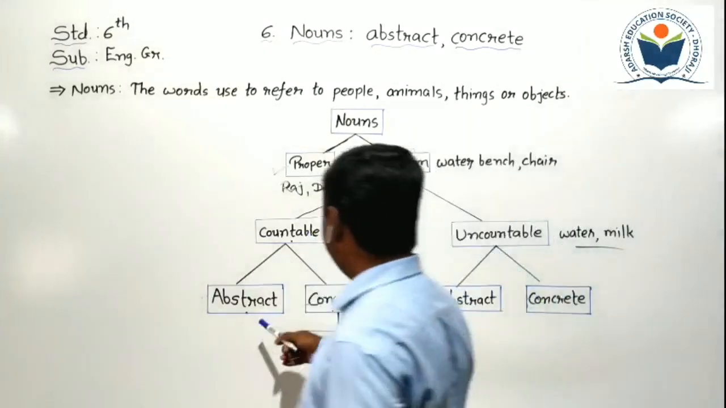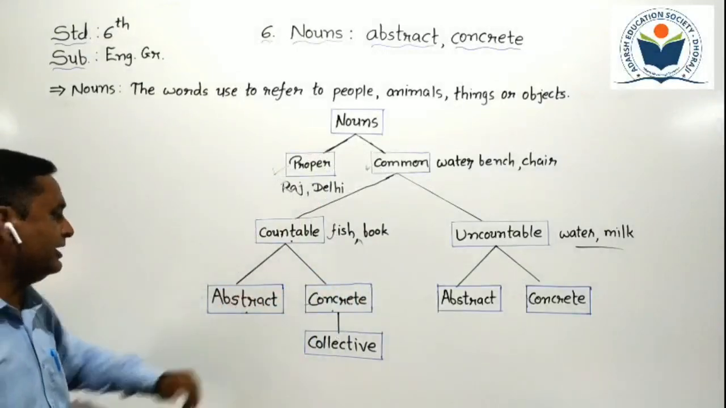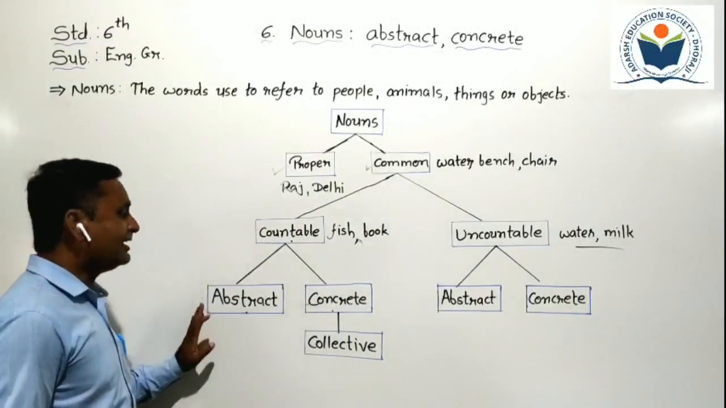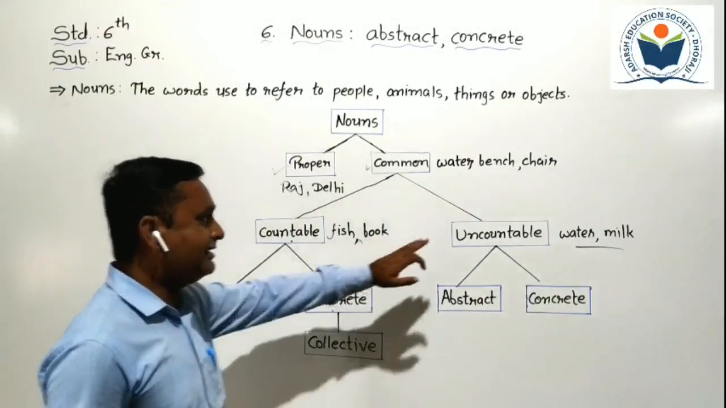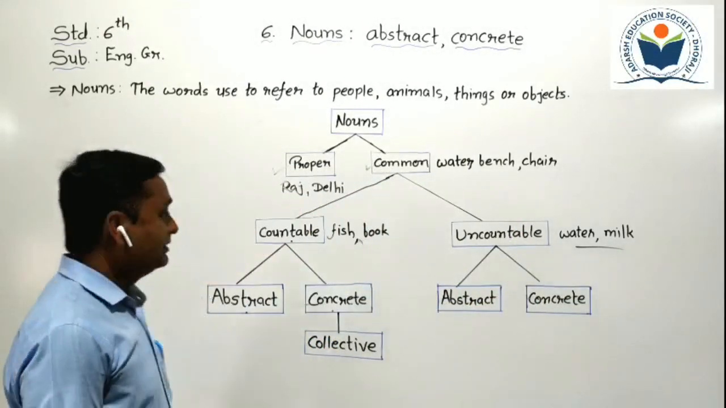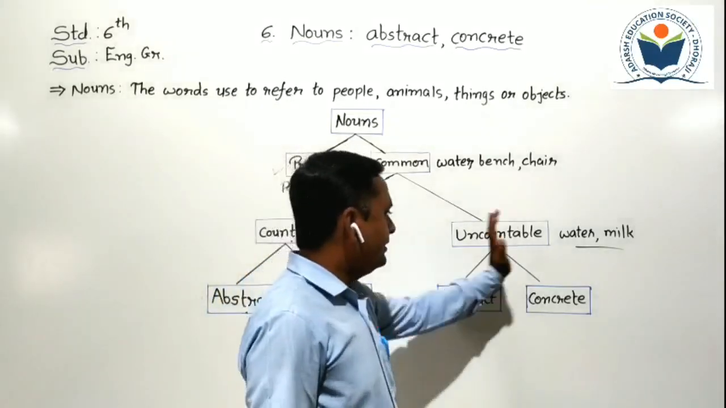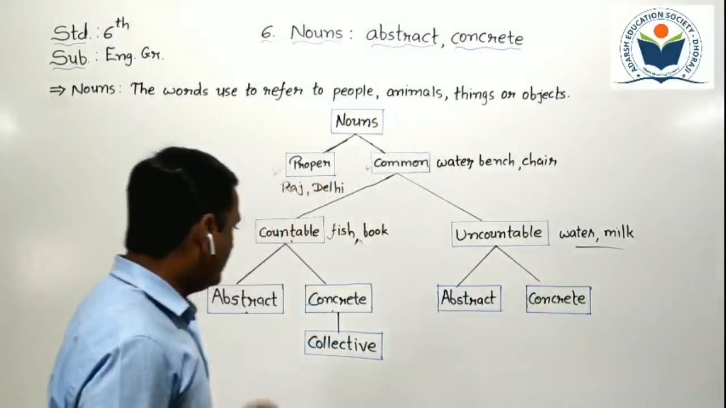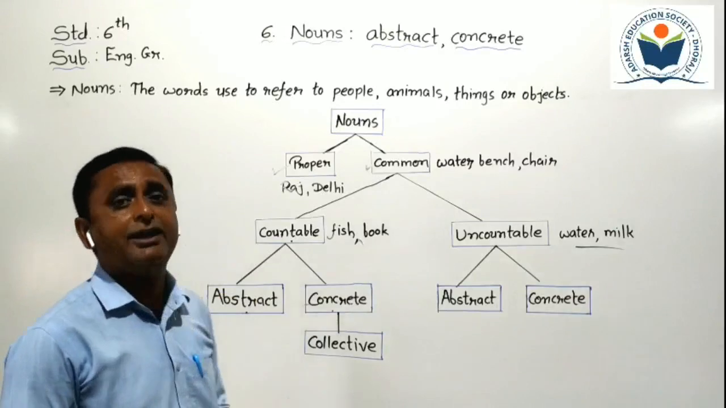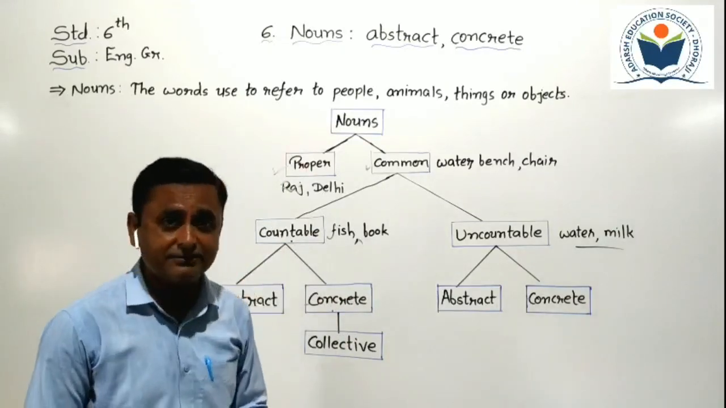Now countable nouns have mainly two types: abstract noun and concrete noun. Like that, uncountable nouns have two types: abstract noun and concrete noun. So countable abstract, countable concrete, uncountable abstract, uncountable concrete. Which type of nouns is known as abstract and concrete? We have to study in this lesson number 6.